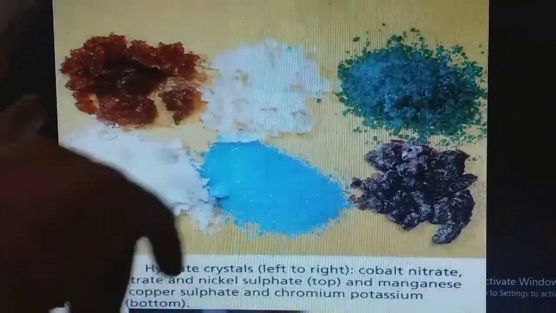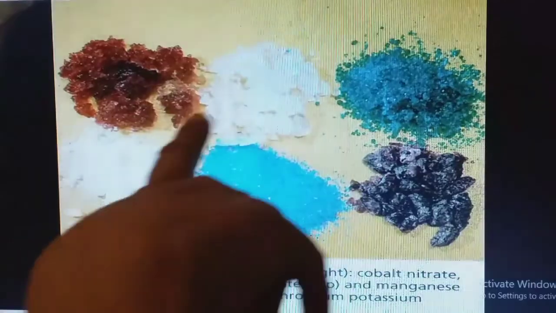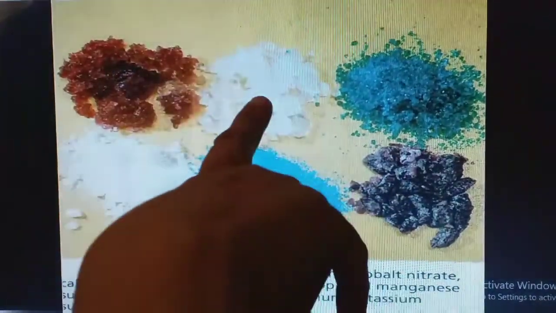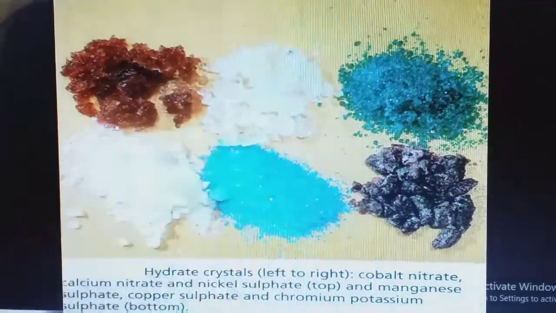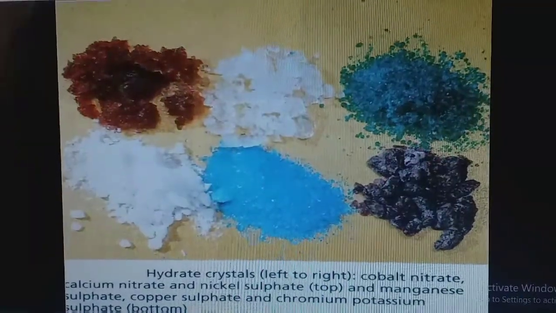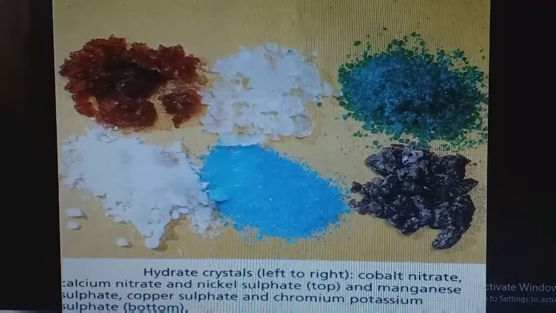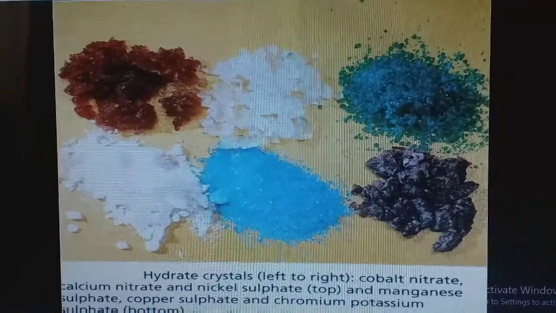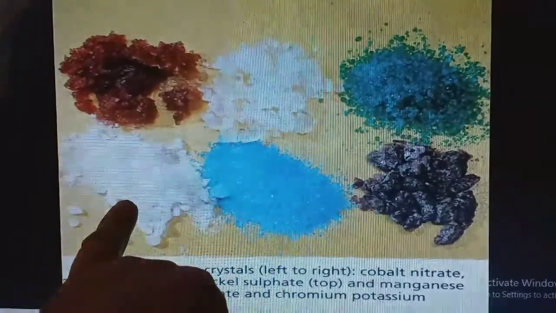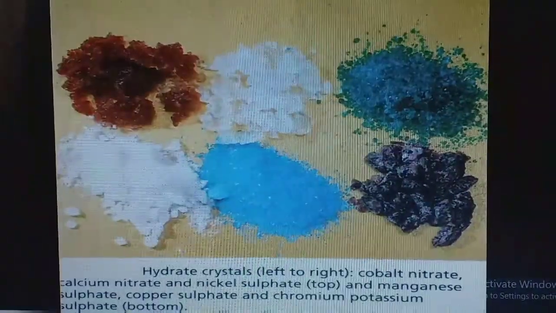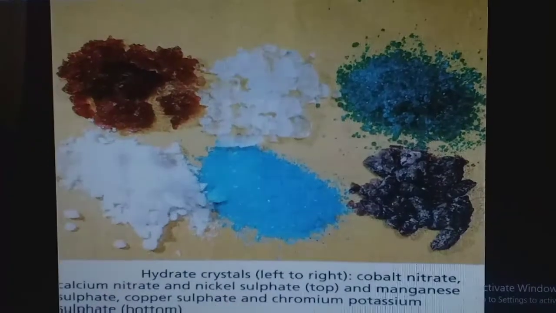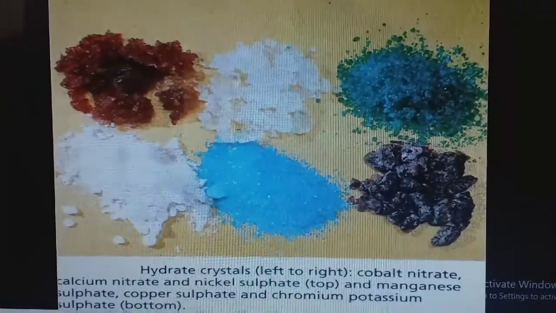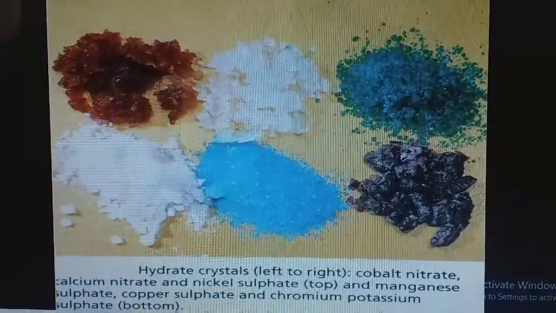And here you can see some salts. Some are colorless and some are colorful. Here this salt is colorless and the other salts are colored. The first one is cobalt nitrate, second is calcium nitrate, third one is nickel sulfate, fourth one is manganese sulfate, fifth one is copper sulfate, the last one is chromium potassium sulfate. It is a double salt. So some salts are colored and some are colorless.